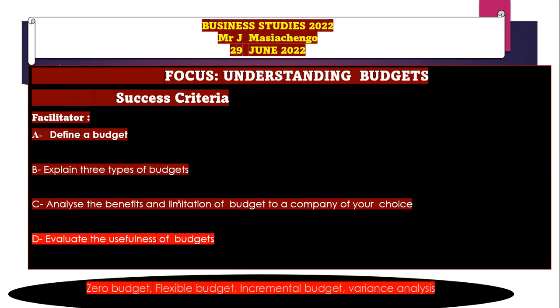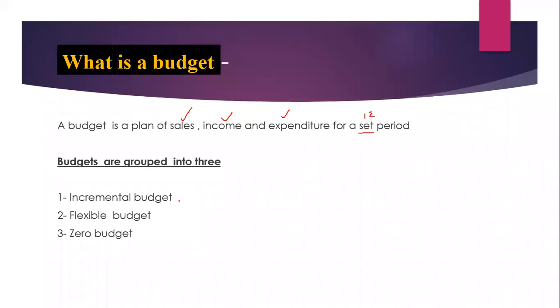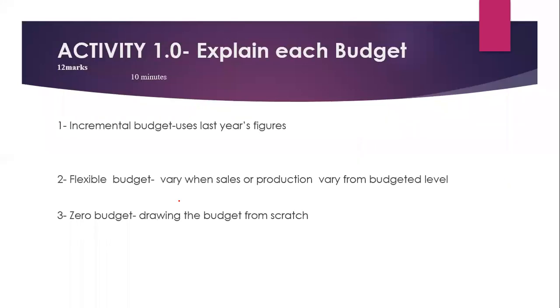Our focus for today was understanding budgets. Our success criteria: we expect to define what a budget is, name three types of budgets, analyze the benefits and the limitations, then evaluate the usefulness of budgets. The key terms for today are the definition and the three types of budgets. Then I gave you Activity 1.0, where I'm expecting you to discuss what an incremental budget is, what a flexible budget is, and a zero-based budget, and how we do it. And I've given you the starting point.